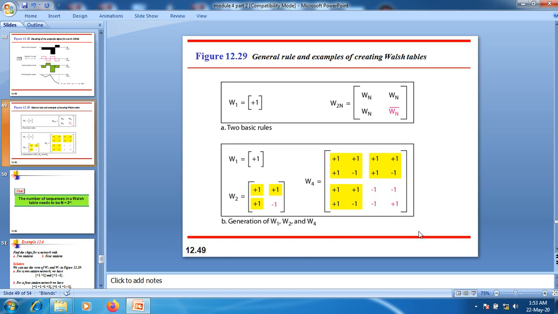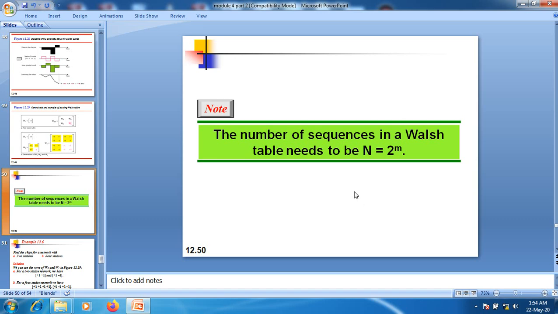In that fashion we design chipping sequences here. The number of sequences in a Walsh table needs to be 2 to the power m here, where N is the number of nodes.